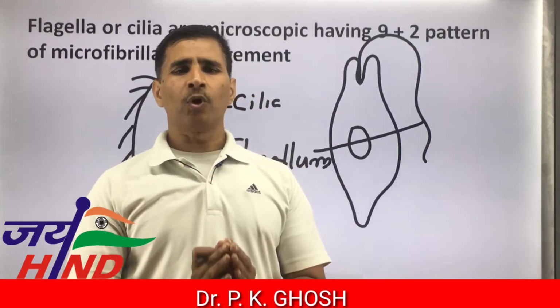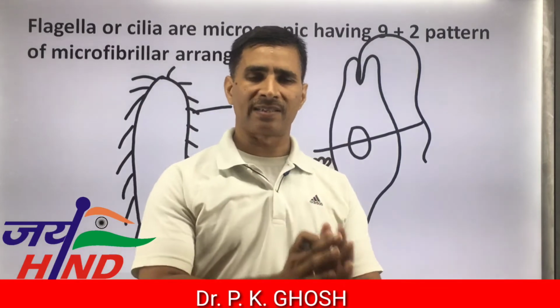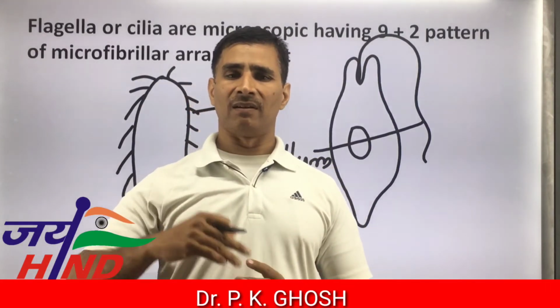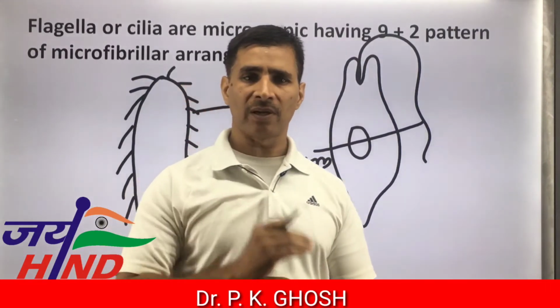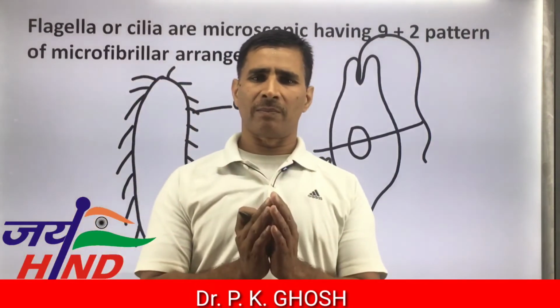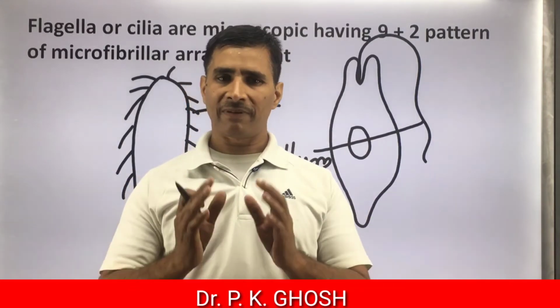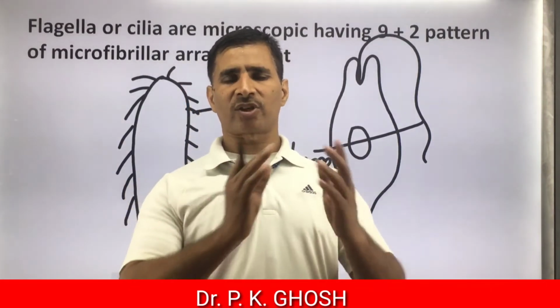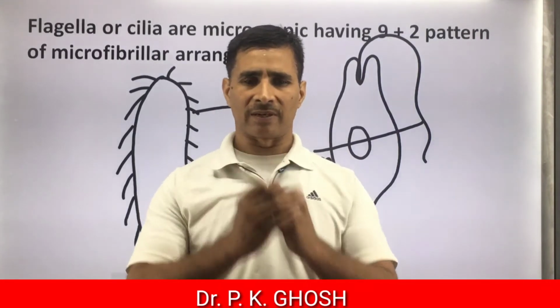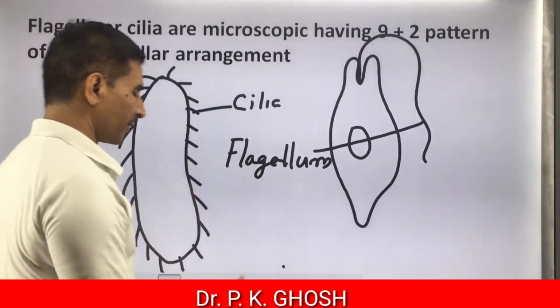Cilia and flagella both are locomotory organelles, but they differ in number and size. Flagellum is longer in size and fewer in number, one to few. But cilia are smaller in size, but multiple in number. But the function and anatomical structure of both are similar. This one is flagella and this one is cilia.